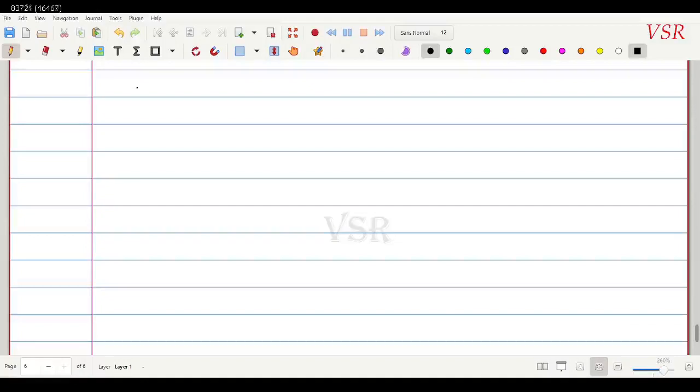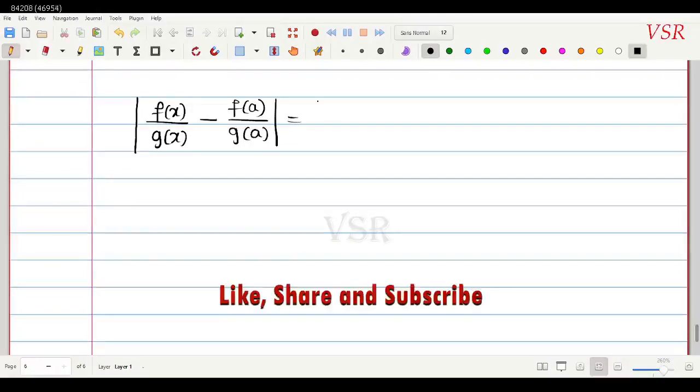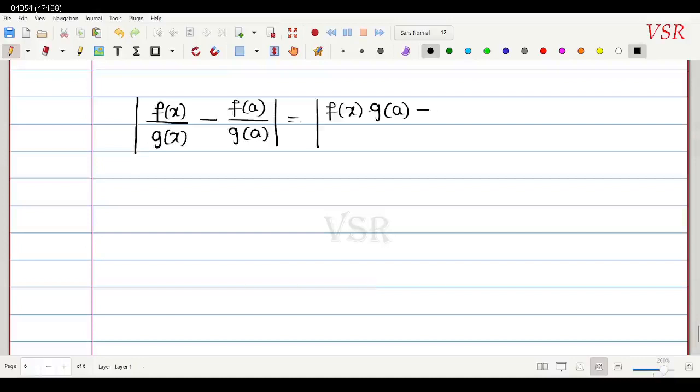Okay, so this is my second problem. For the third problem, what I am going to do is give a hint, and then you prove it yourself. So calculate this fellow, that is modulus of f of x by g of x minus f of a divided by g of a. I am going to calculate this. So what is this? This is equal to modulus of f of x into g of a minus f of a into g of x,